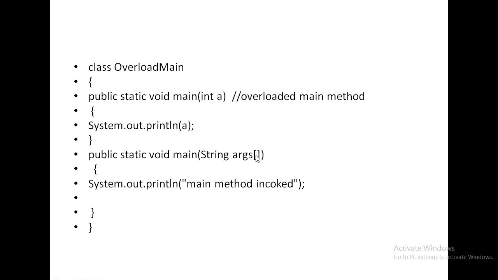So JVM always finds the main method with String type of argument. So JVM treats this main method as a normal method, and this main method as the entry point of this Java program. Okay, so no error will be found. Okay, first it will print A, and then it will print the main method input.